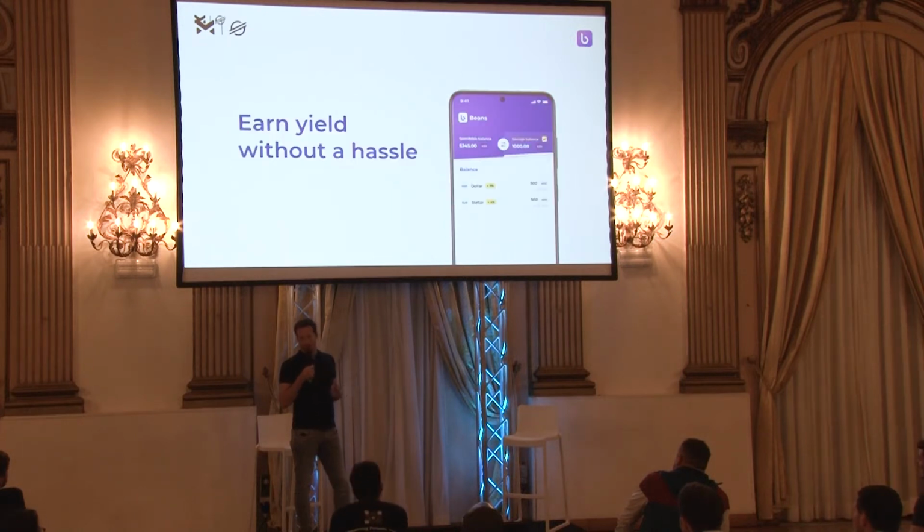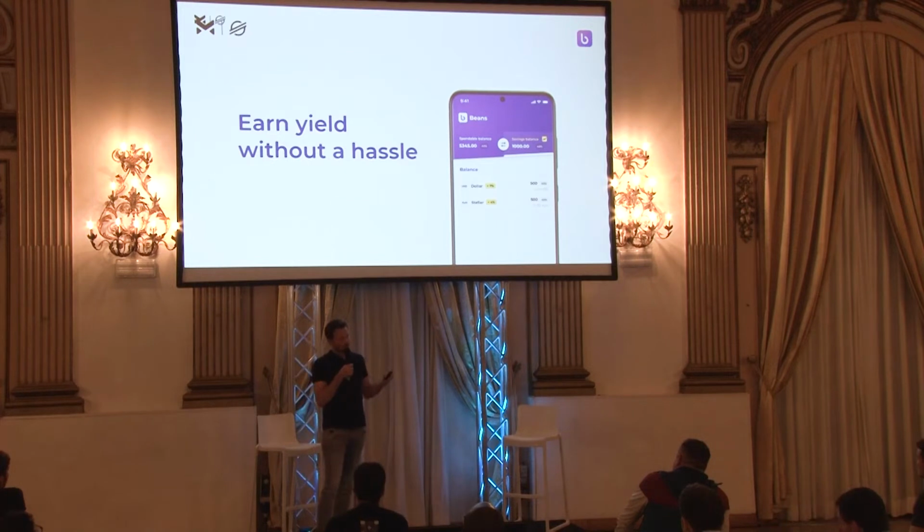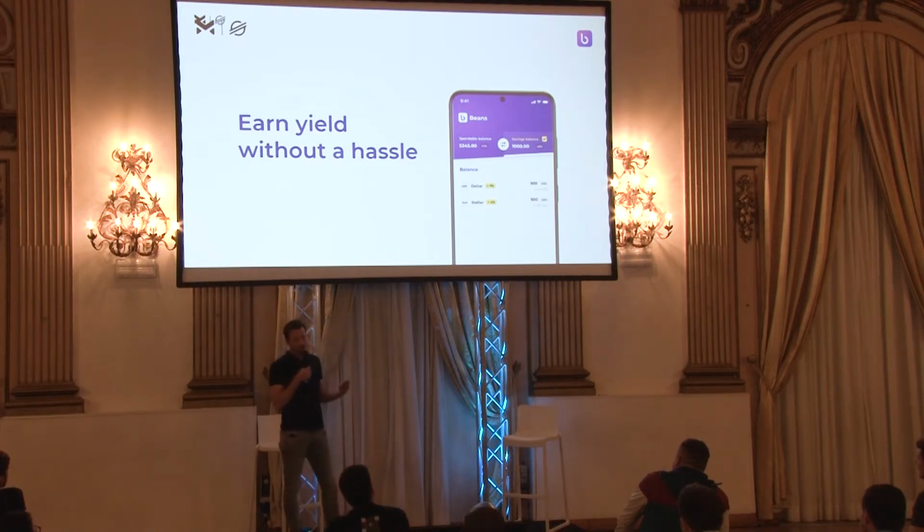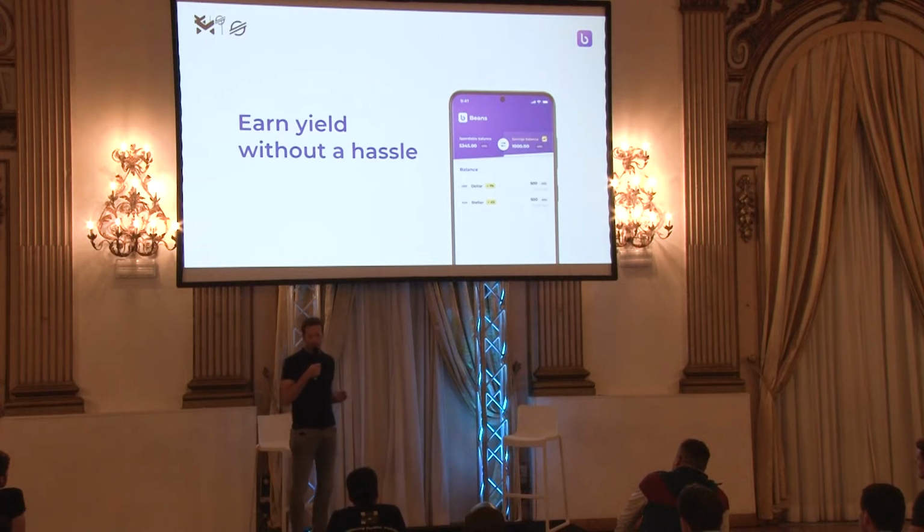We do the same thing for yield. So say you have a peso account. What you can do is open a dollar savings account, and what the app will do is it will convert your peso into dollars and give you a daily yield on those dollars, or even Bitcoin, Ethereum, or XLM.